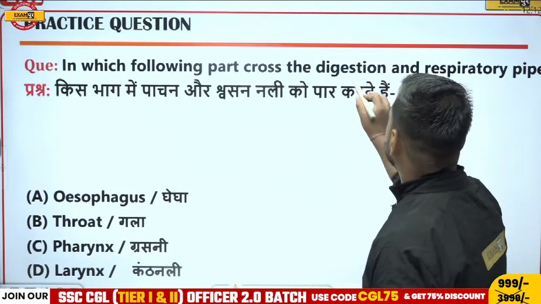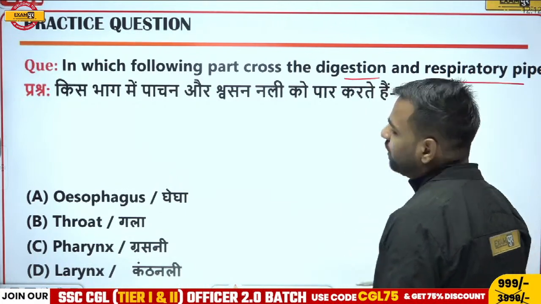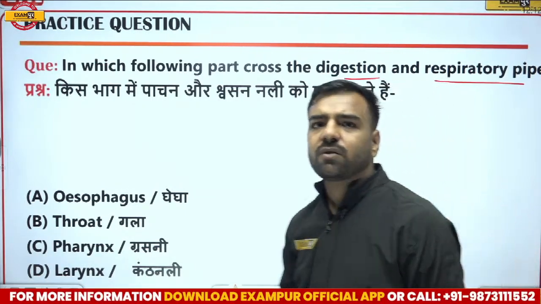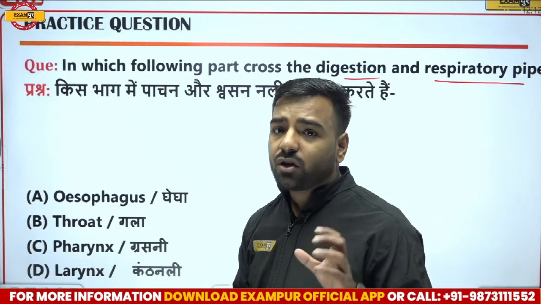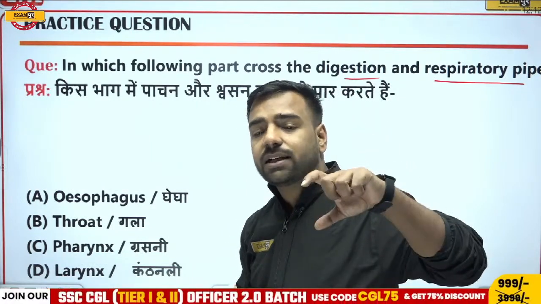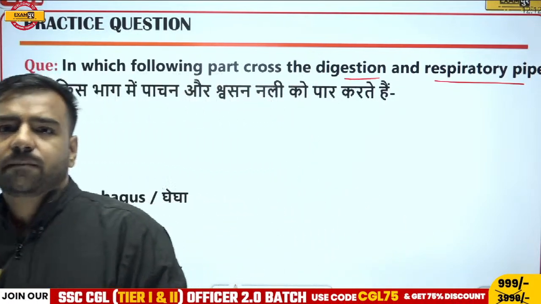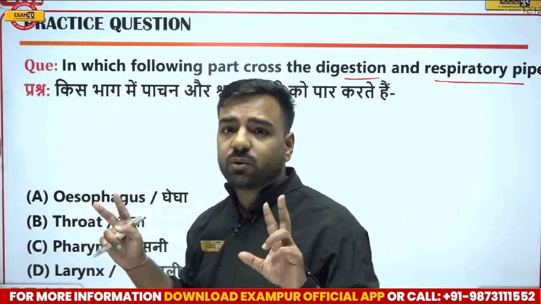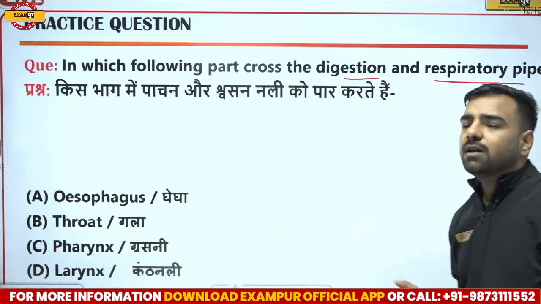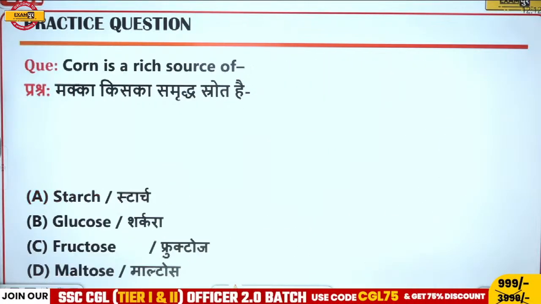See, if I talk about this digestion and respiratory pipe, we know what that is. That is the esophagus, obviously, right? But if I talk about the organ which is part of both the digestive and respiratory systems, here you can talk about the pharynx. True? So there's a difference between both the questions. Do not miss that. Okay, so let's move forward to the next question now.